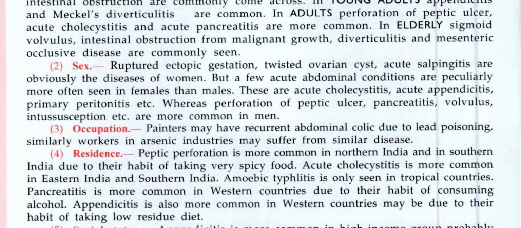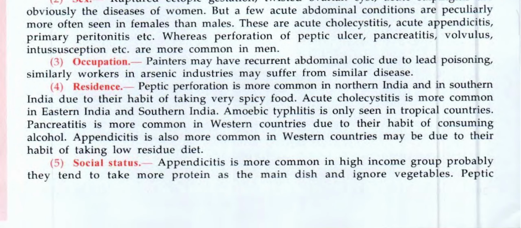Occupation. Painters may have recurrent abdominal pain due to lead poisoning. Similar workers in arsenic industries may suffer from similar disease. Residence. Peptic perforation is more common in northern India and in southern India due to their habit of taking very spicy food. Acute cholecystitis is more common in eastern India and southern India. Amoebic typhlitis is only seen in tropical countries.